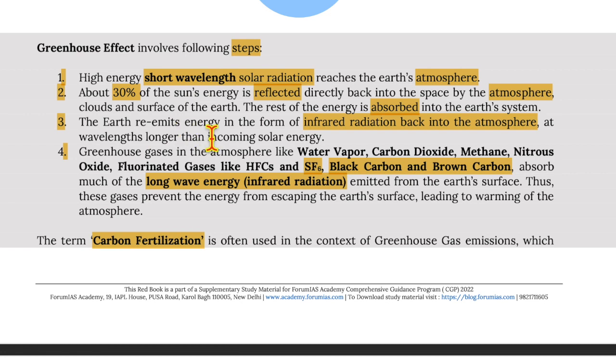The Earth re-emits energy in the form of infrared radiation back into the atmosphere at wavelengths longer than the incoming solar energy. Now, greenhouse gases in the atmosphere like water vapor, carbon dioxide, methane, nitrous oxide, fluorinated gases like HFCs, SF6, black carbon, and brown carbon absorb much of the long wave energy, that is the infrared radiation emitted from the Earth's surface. Thus, these gases prevent the energy from escaping, leading to warming of the atmosphere.